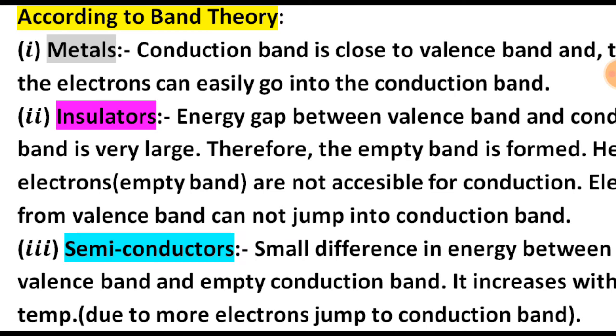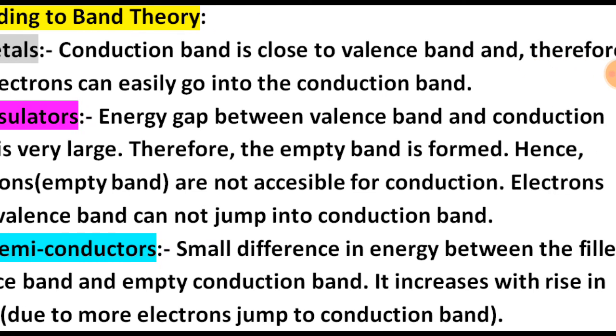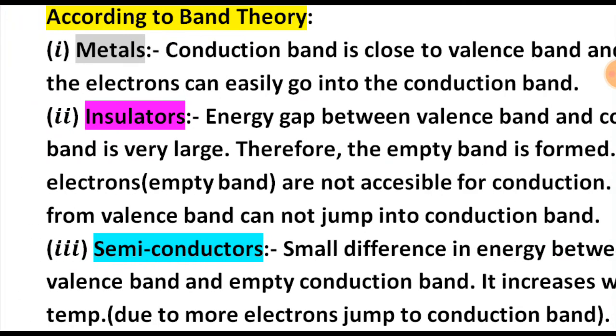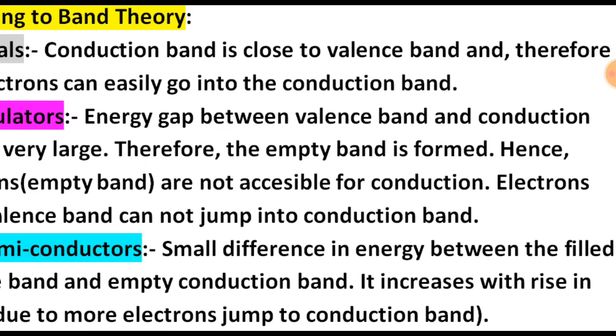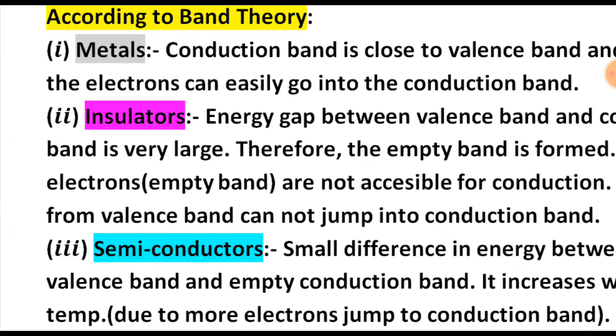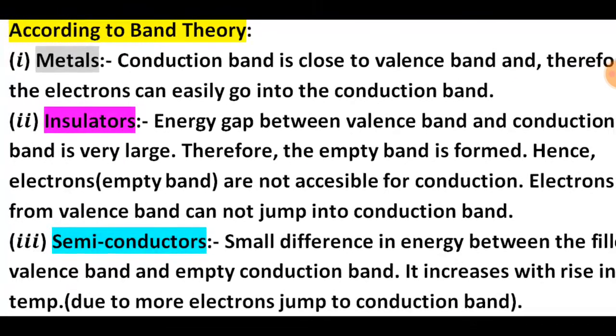The third, semiconductor: there is a small difference in energy between the filled valence band and the empty conduction band, and it decreases with a rise in temperature, as more electrons jump to the conduction band. So, they easily pass the electric current.